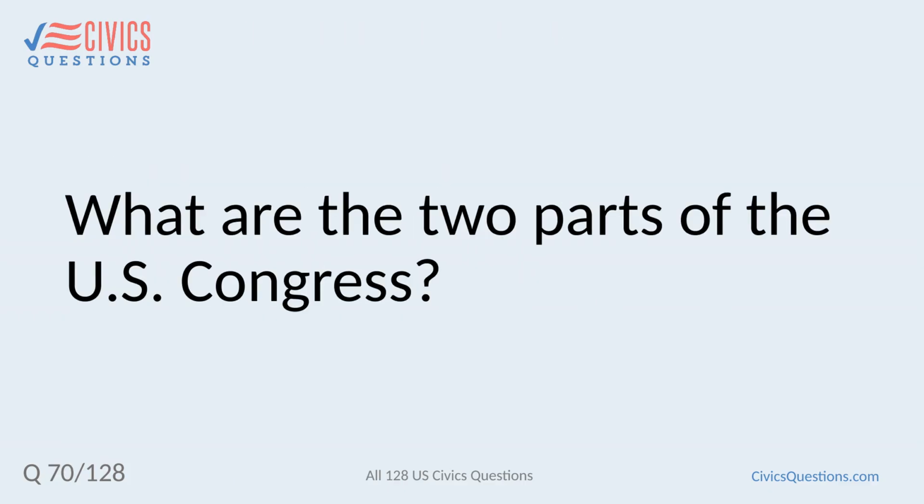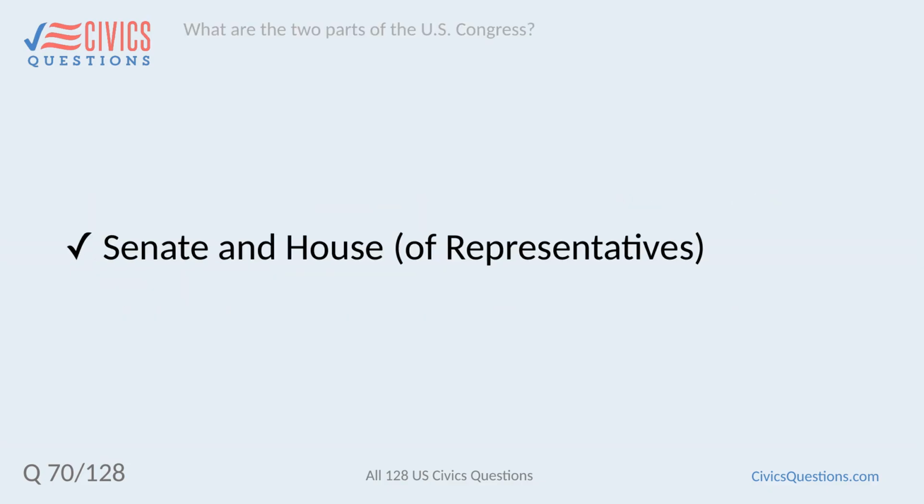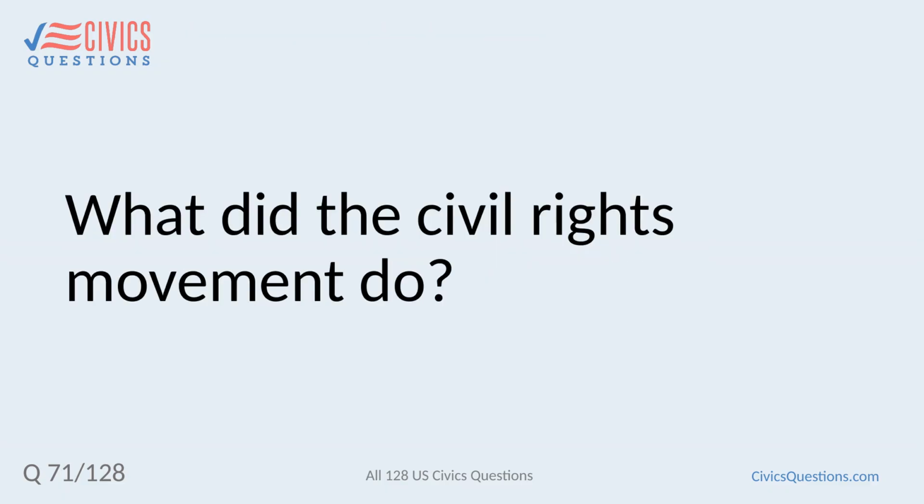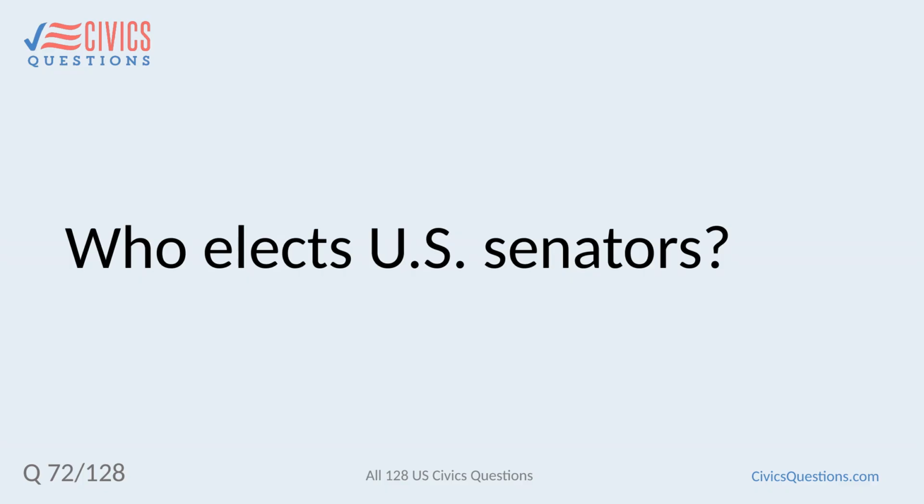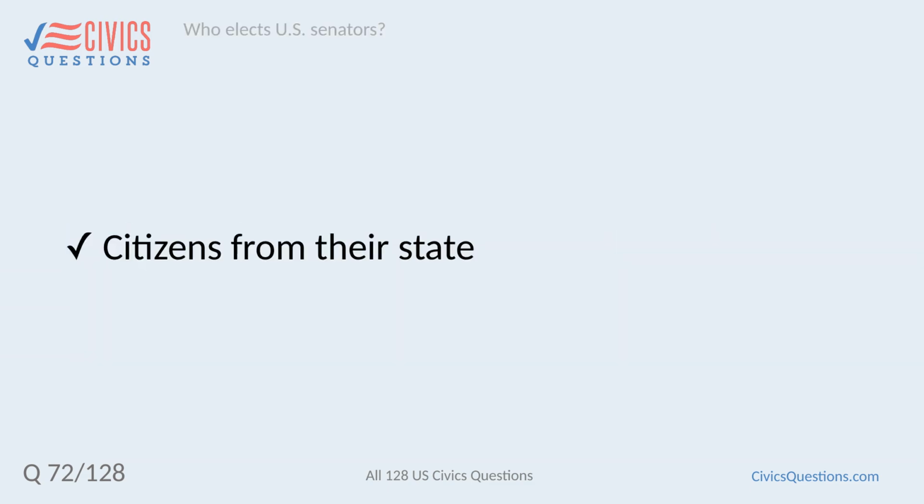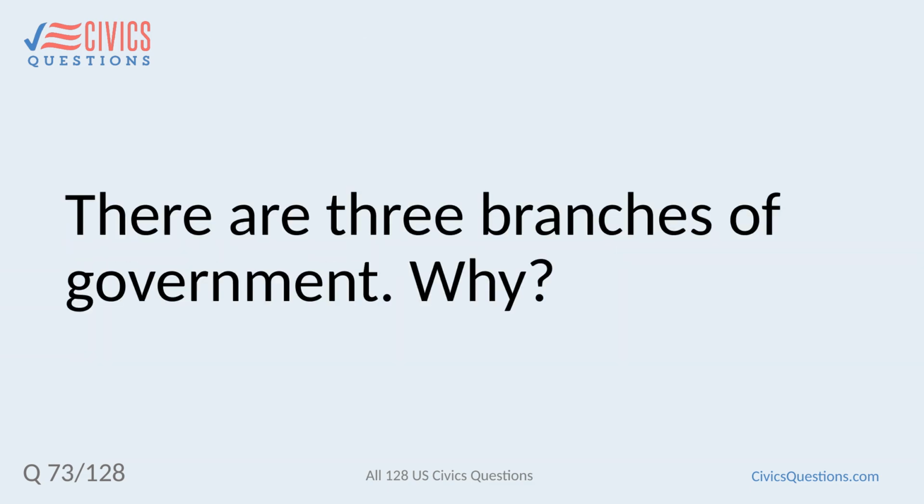What are the two parts of the U.S. Congress? Senate and House of Representatives. What did the Civil Rights Movement do? Fought to end racial discrimination. Who elects U.S. senators? Citizens from their state. There are 3 branches of government.